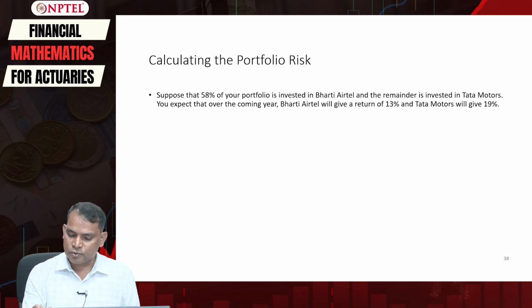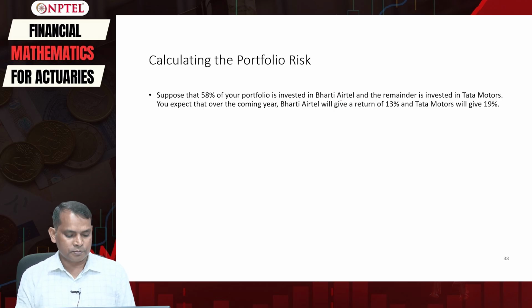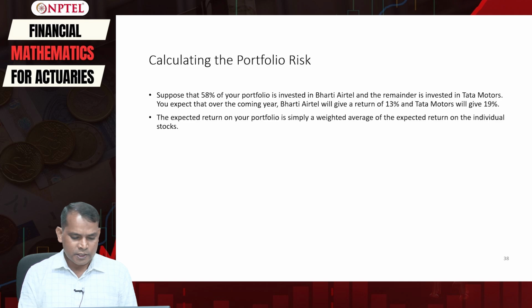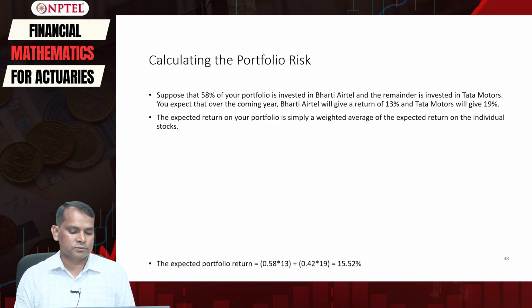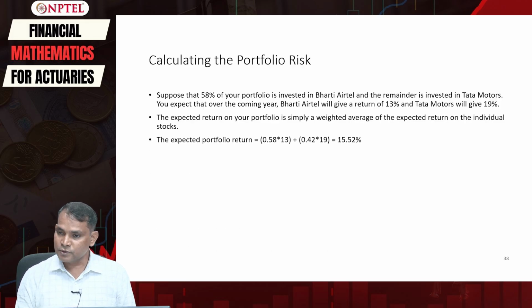So these two examples are purely arbitrary. We have simply taken them, there is nothing to do with the actual stock value and the actual return you are going to earn. So this is only for example purposes. The expected return on your portfolio is simply a weighted average of the expected return on the individual stock or the individual asset.